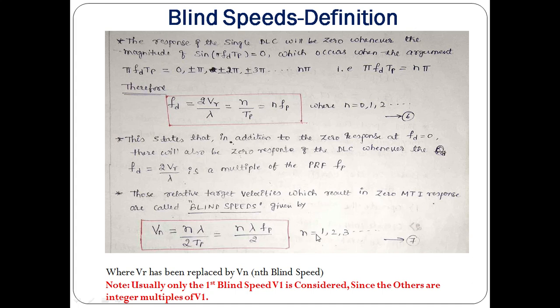N can take a value from 1 to infinity. Some velocities cannot be identified by the radar system at the receiver with the help of DLC. Those velocities which result in zero MTI response are normally known as blind speeds.